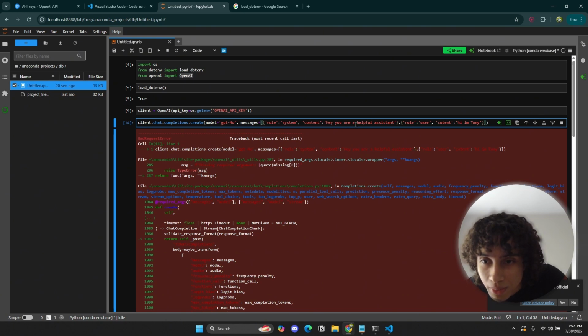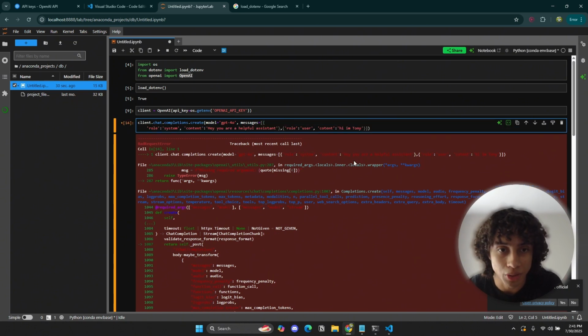There must be a typo somewhere. Yeah, a good way to debug this is by actually being organized. So as you can see, I am not that organized.